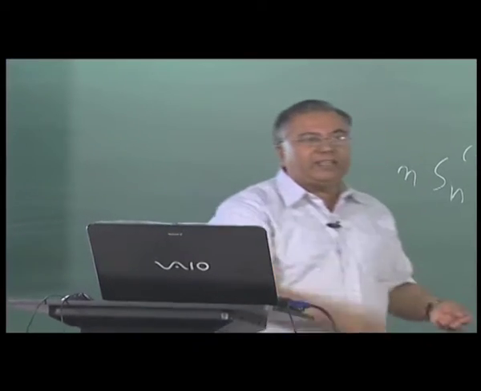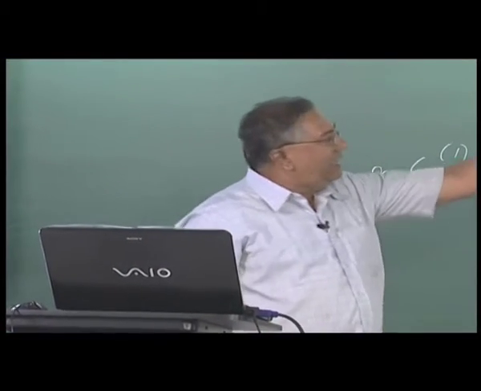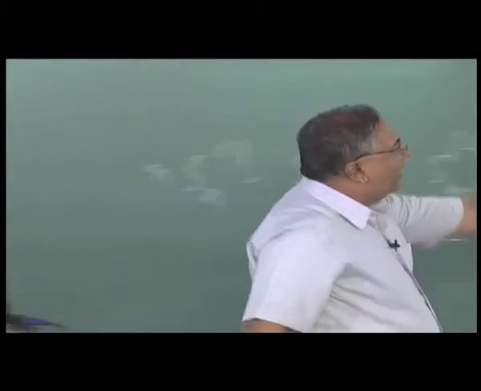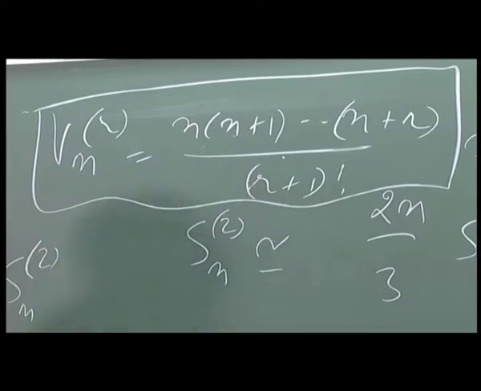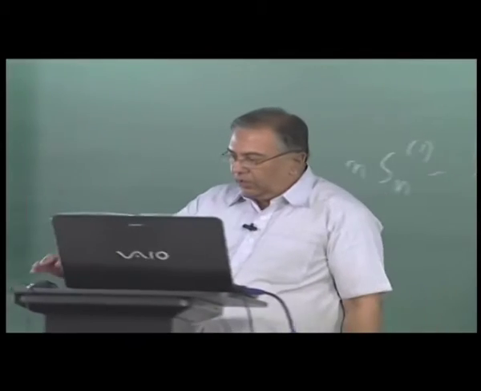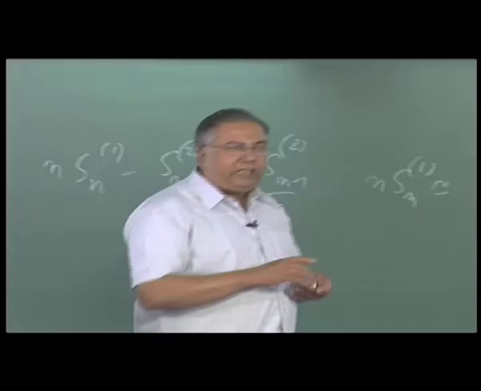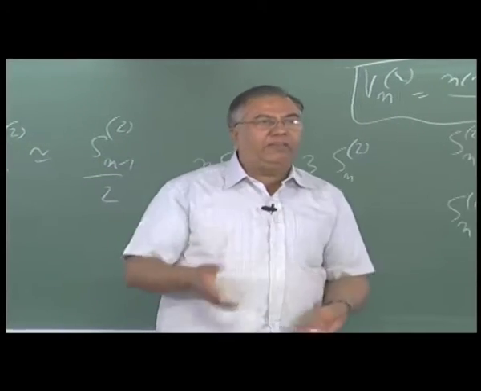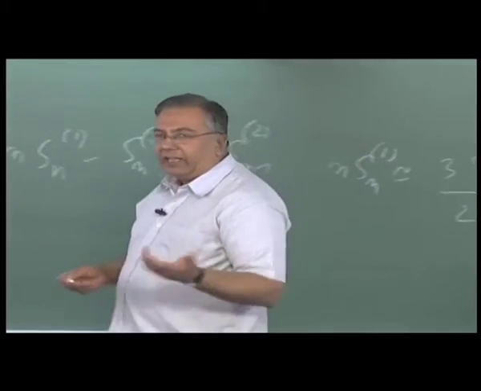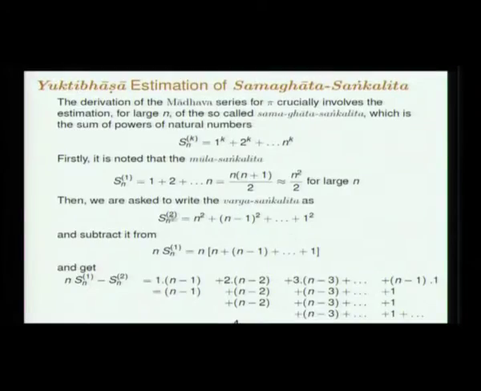The sum of integers, sum of sums of integers, is the number of combinations, an nCr kind of term like this. Okay. So this is about one of the most important results in mathematics for the development of calculus, which is the estimate of this. You see, the first order sum and second order sum were known to Aryabhatta, they were known to the Greeks also, and in some of his quadratures of the parabola, etc., Archimedes used the asymptotic behavior of the sum of squares.